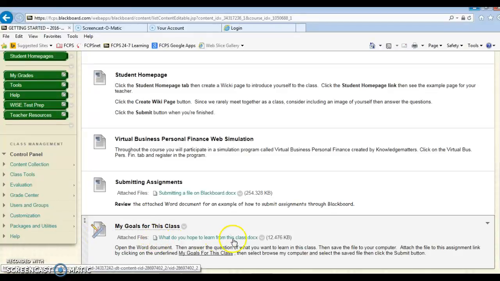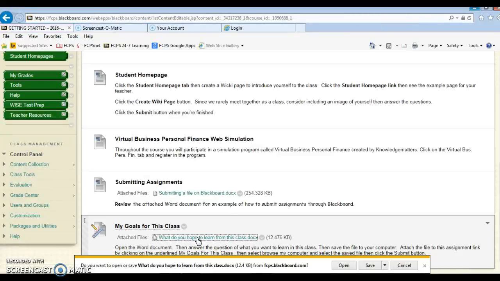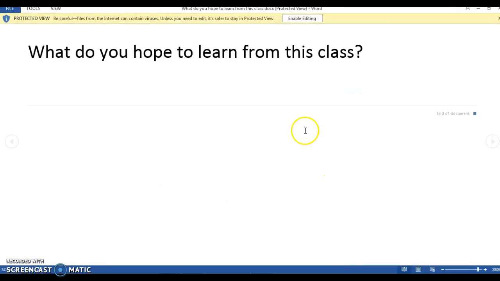Typically what you see in blue is a document that you need to open in order to complete the assignment. Again, there are directions here if you want to open this up, but I'm going to quickly walk you through this particular activity, where you're going to practice completing and submitting an assignment. You'll click on the What Do You Hope to Learn from This Class document. It's just a basic Word document. You would go in and type a couple things that you hope to learn in this class that could be helpful to you in your future.